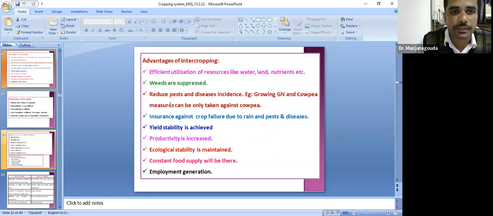And these are all the advantages of intercropping. That is efficient utilization of water, land and nutrients. Because of the inclusion of pulses or other crops, the weed population will be suppressed, and the incidence of diseases will be less, because it alters the microclimate of the crops, so that it alters the pest population. It is insurance against the risk of crop failure, and we can improve yield stability. Productivity is increased and ecological stability is maintained. Constant food supply will be there, and also employment generation.